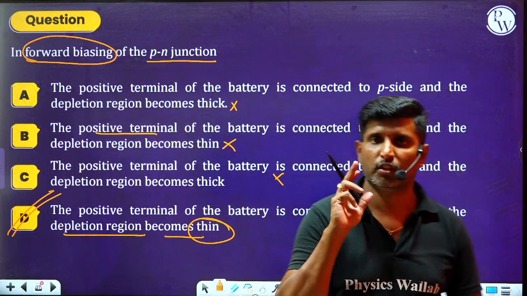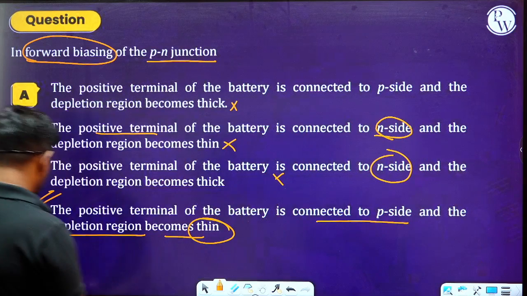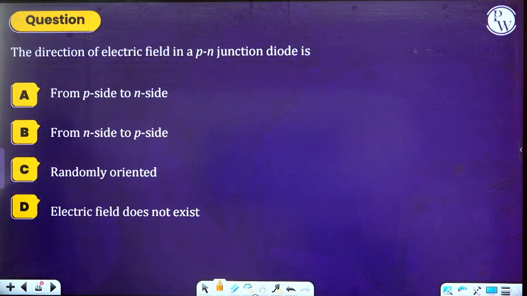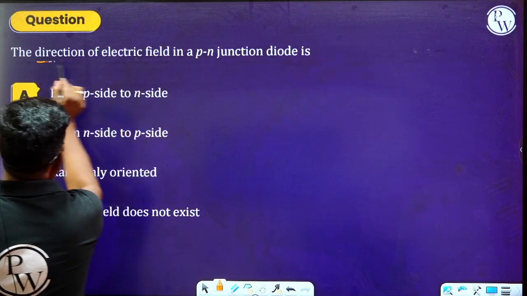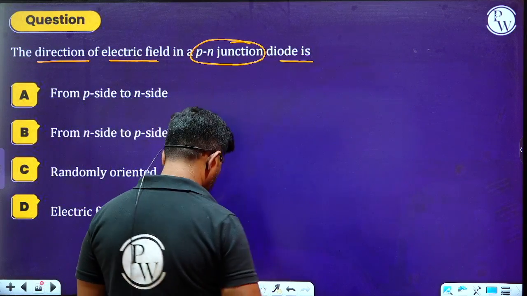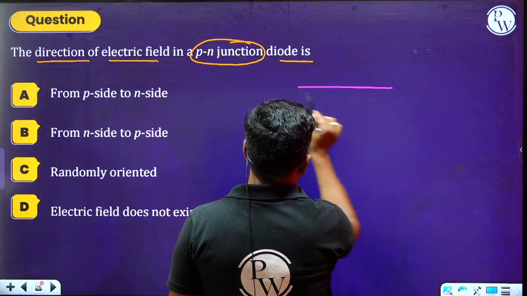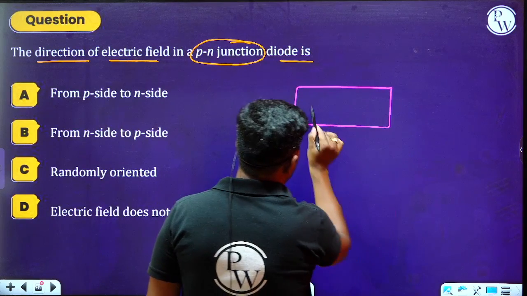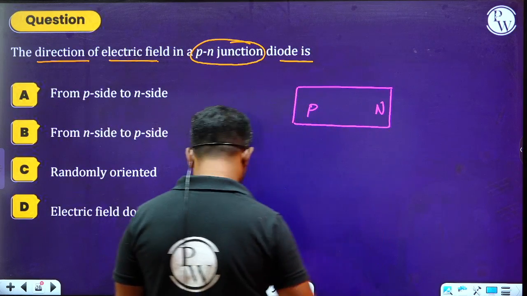I have informed each and every point. So move on to the next one, what they are saying to us. Please read this. The direction of the electric field in a PN junction diode is. What is the direction of the electric field here in the PN junction? So observe this. This is the P region and this is the N region, we can say.